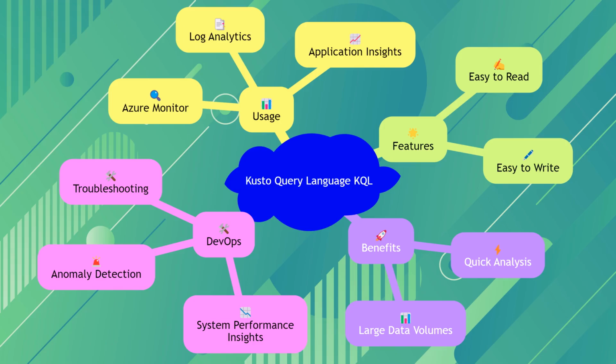Kusto Query Language, KQL, is a powerful tool used to interrogate logs and telemetry data in Azure. It is designed to be easy to read and write, making it accessible for both beginners and experienced users. KQL is primarily used within Azure Monitor, Application Insights, and Log Analytics to analyze large volumes of data quickly and efficiently. Understanding KQL is essential for implementing an effective instrumentation strategy in DevOps, as it allows teams to gain insights into system performance, detect anomalies, and troubleshoot issues.